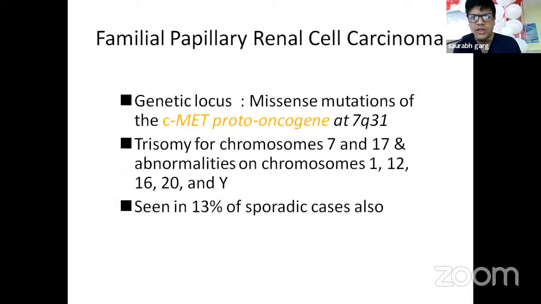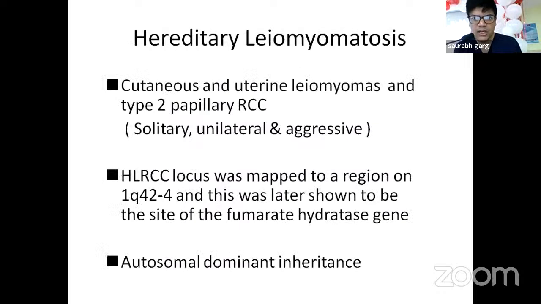Now, the genetic locus is a missense mutation of the c-MET proto-oncogene at 7q31, with trisomy for chromosomes 7 and 17 and abnormalities on chromosomes 1, 12, 16, 20, and Y, also seen in 13% of the sporadic cases. Then comes hereditary leiomyomatosis. Cutaneous and uterine leiomyomas are associated with type 2 papillary RCCs. It is solitary, unilateral, and aggressive. The HLRCC locus was mapped to the region of 1q42, and this was later shown to be the site of the fumarate hydratase gene.